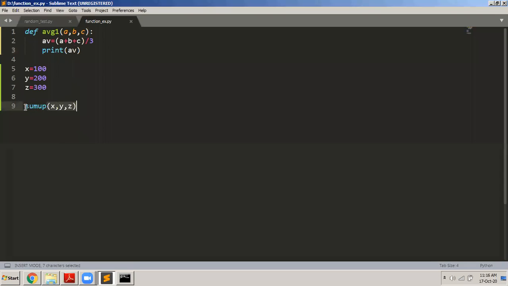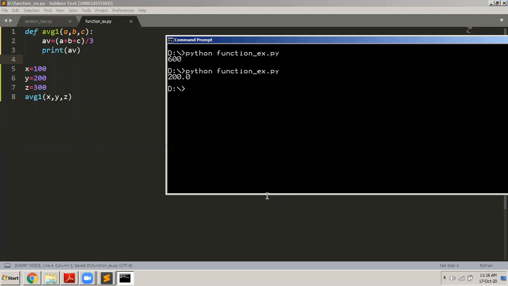So now I have to call that function here. Instead of sum up, I should call AVG1. I should call the function by writing AVG1, and then X, Y, Z. So these are the 3 numbers of which the average will be found. Let's see what will happen now. So file, save. If I go there and execute this, you can see that the average is 200.